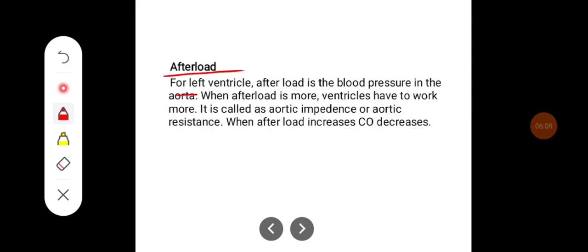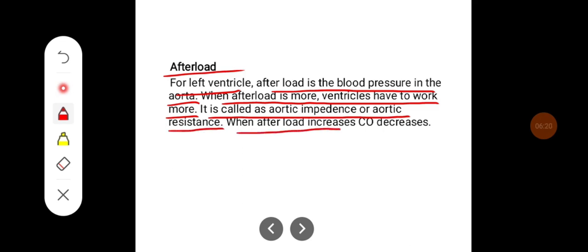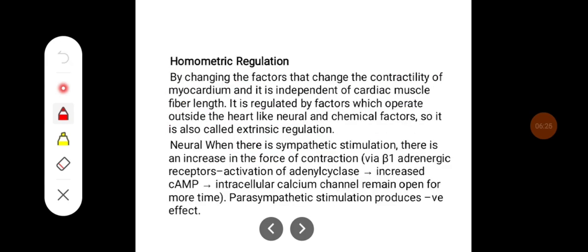Afterload. For the left ventricle, afterload is the blood pressure in the aorta. When afterload is more, ventricles have to work more. It is called aortic impedance or aortic resistance. When afterload increases, cardiac output automatically decreases. Coming to homometric regulation, it is by changing the factors that change the contractility of the myocardium,